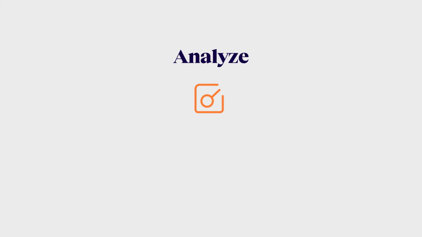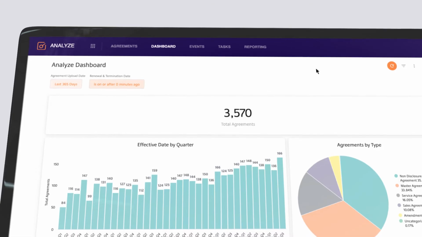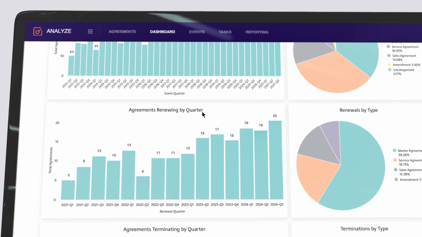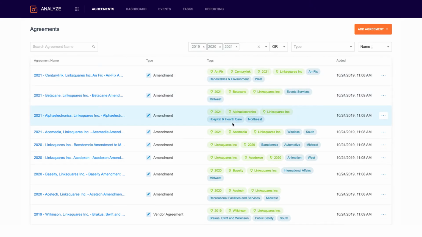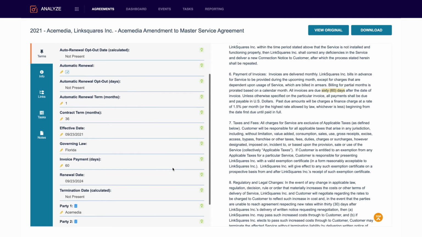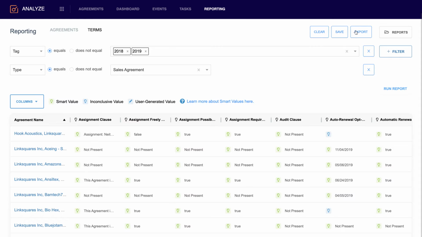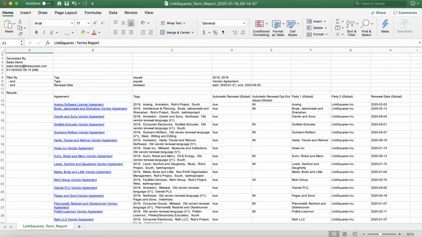Analyze is a contract analytics tool that helps companies understand what's in their existing contracts through powerful AI insights and full-text search, making it easy to see what was previously hidden or difficult to find. Analyze automatically extracts important key terms and information like party, effective date, and term, which we call smart values. You can also collaborate better with your team through powerful reporting and analytics.